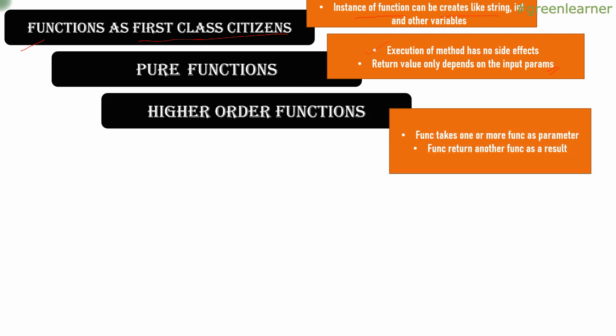Next thing is about higher order functions, right? When I say higher order functions, any function can take one or more functions as a parameter, and a function can return another function as a result. There are many APIs that have been introduced in Java 8 which are following this rule. So let me explain one of those.